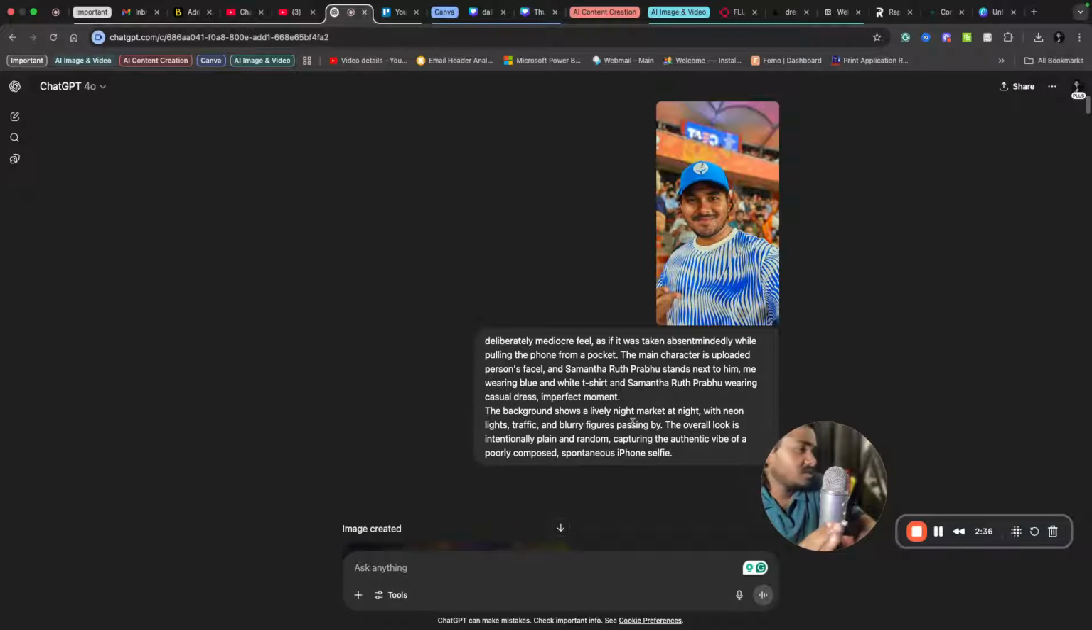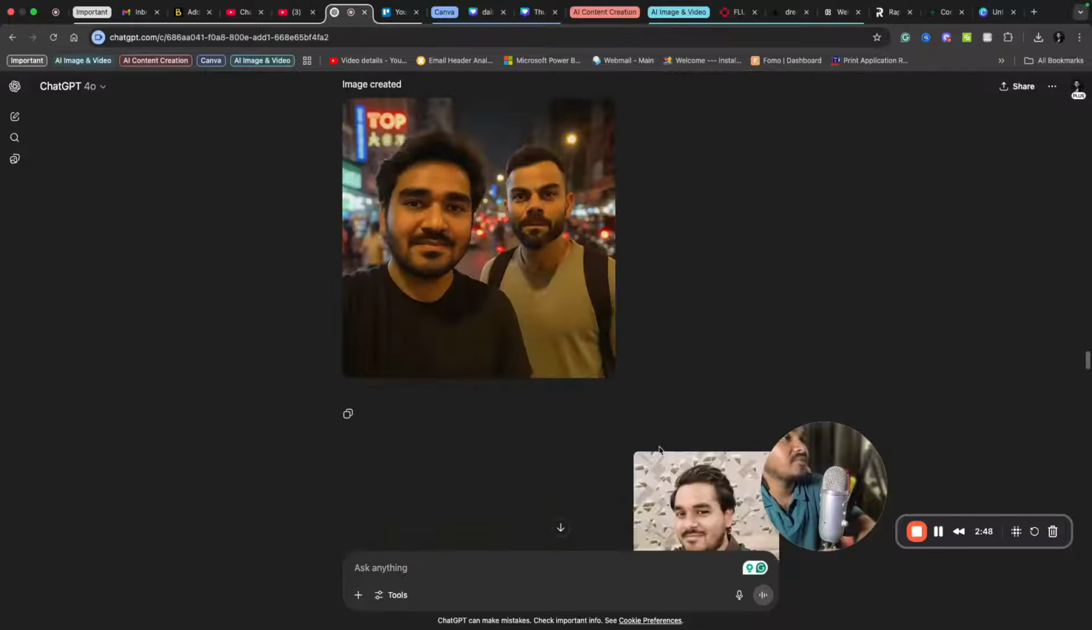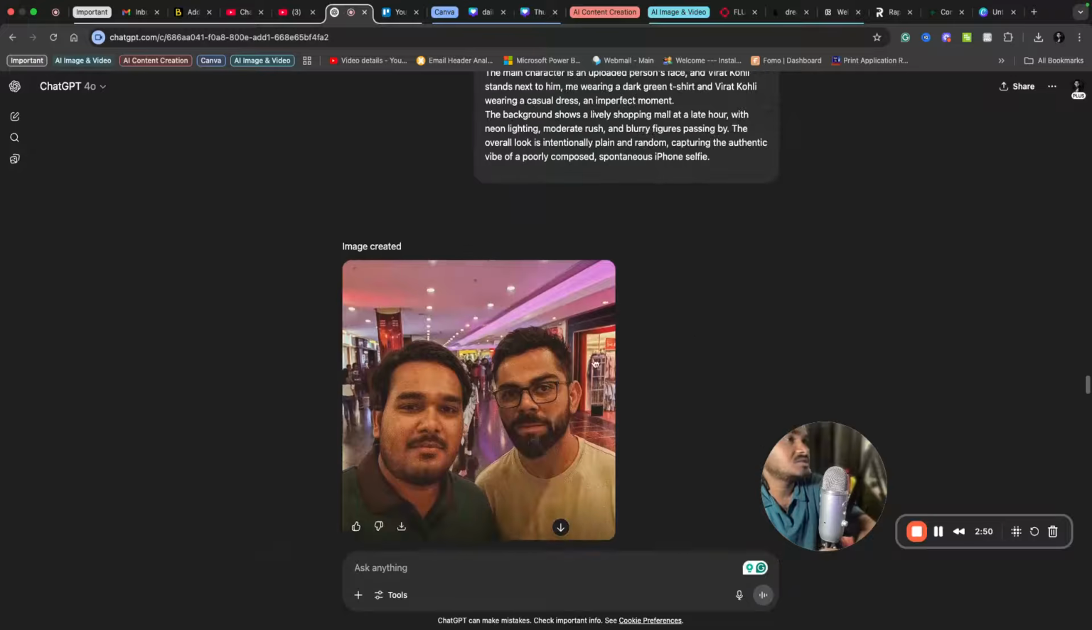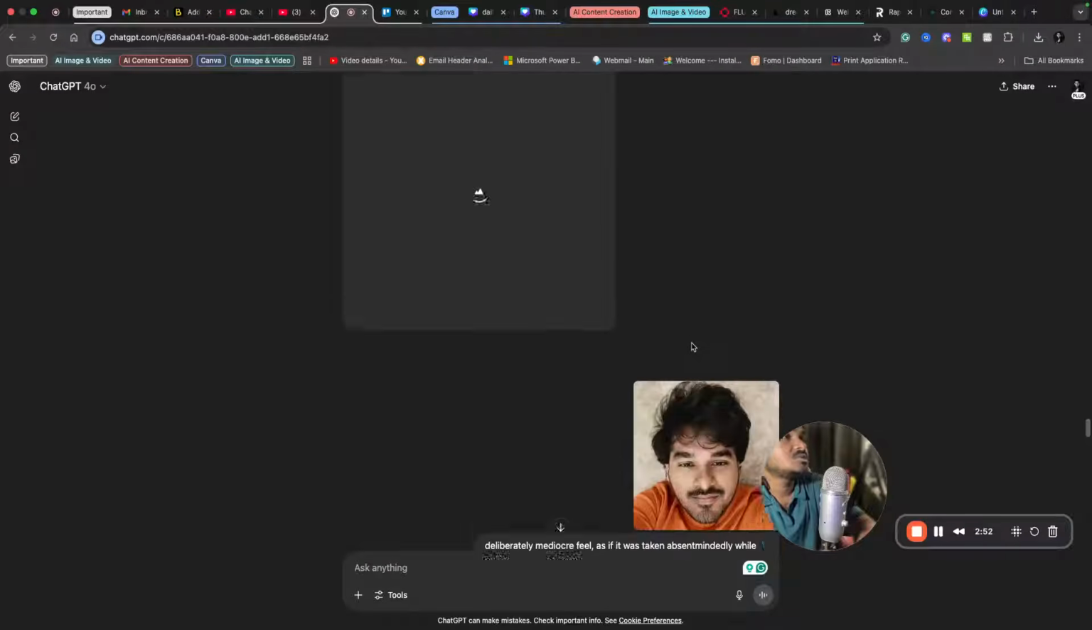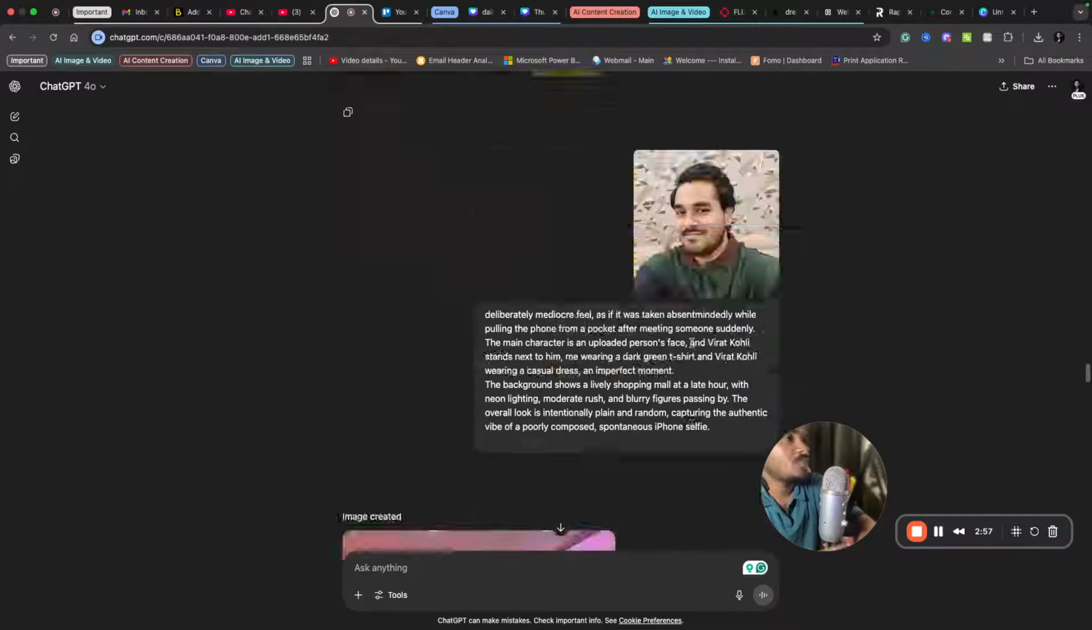And the background, it's your wish. So for the first image, I said I want it in a lively night market with neon lights, traffic, and blurry figures. But you can see in the later images, I asked for it in a mall. Here, this image, it's a mall. So you can define the background as you wish. But this is the prompt that I have used.